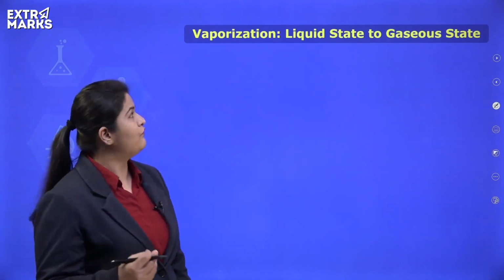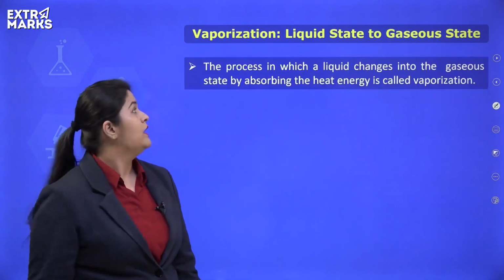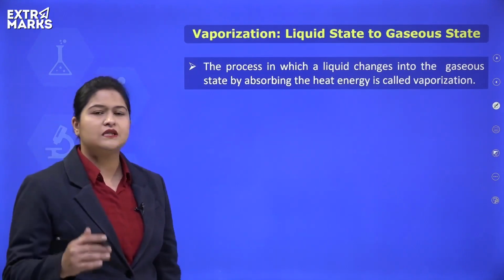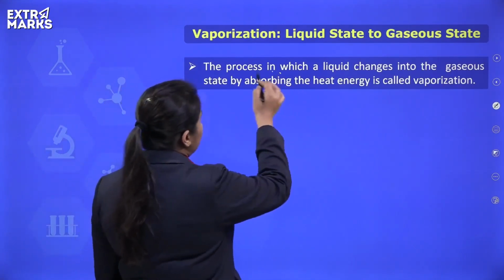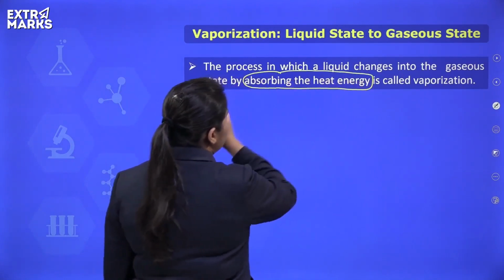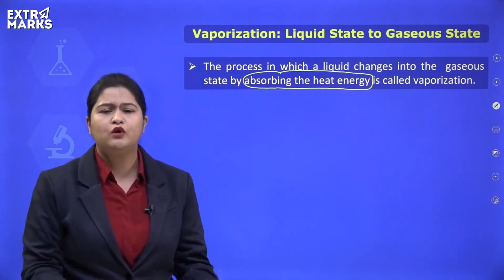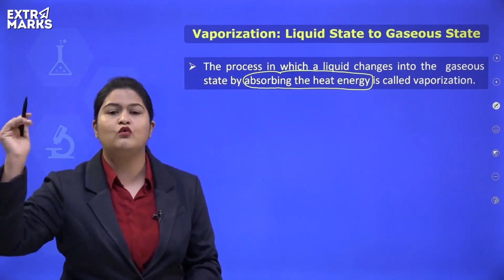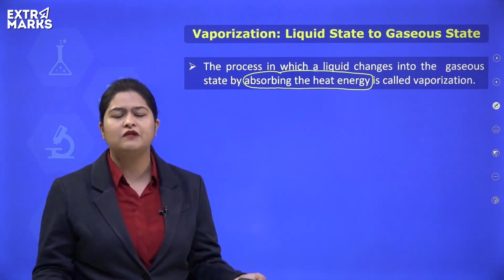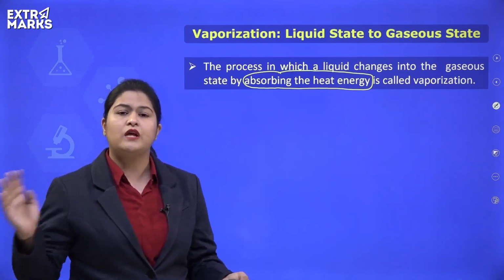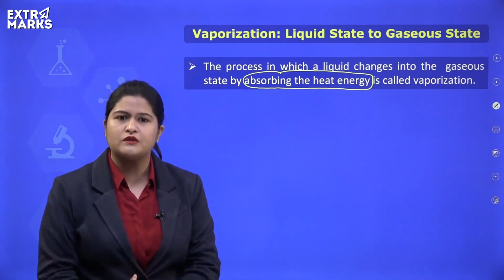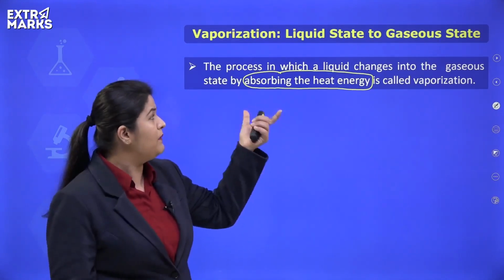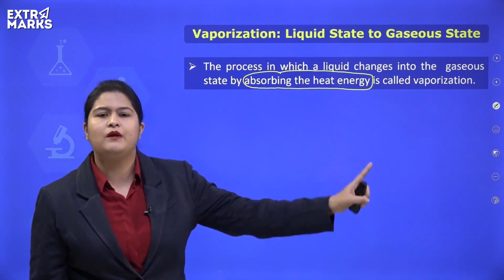Vaporization is the process which refers to change of state from liquid to gaseous state. So you can say that it is the process in which a liquid changes into the gaseous state by absorbing heat energy. Now, the heat energy may be absorbed from the surrounding air or it could be provided. If we want to boil, we need to provide energy and take the temperature to a specific value known as the boiling point. But if we simply leave some liquids, they evaporate. They vaporize on their own, absorbing the heat energy from the surroundings. So whether it is evaporation or boiling, the liquid will be absorbing heat energy and converting to gaseous state.